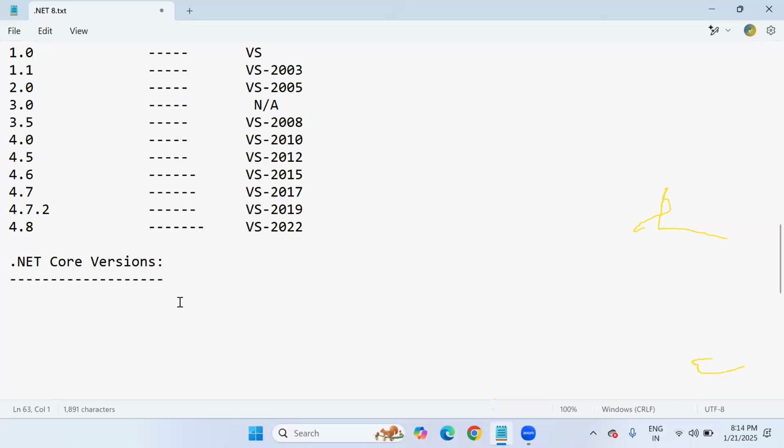Let's talk about .NET Core versions here. First, .NET Core. They released core version 1.0 in the year of 2016.